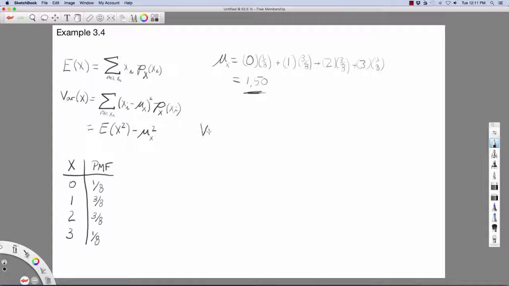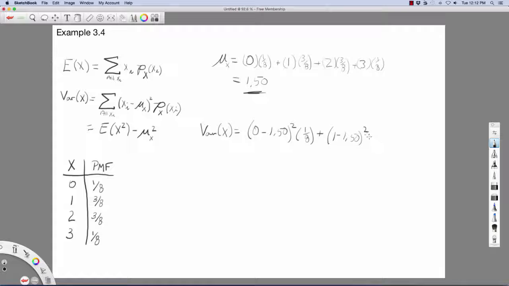We could say the variance of x is going to be equal to the first value 0 minus the mean, which is 1.5. We square that and then multiply that times the probability of 1/8, and add to that the second value, which is 1, minus the mean value.